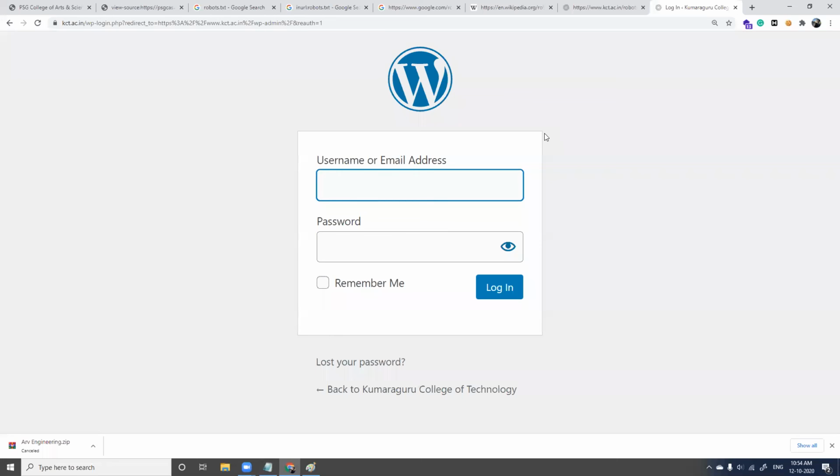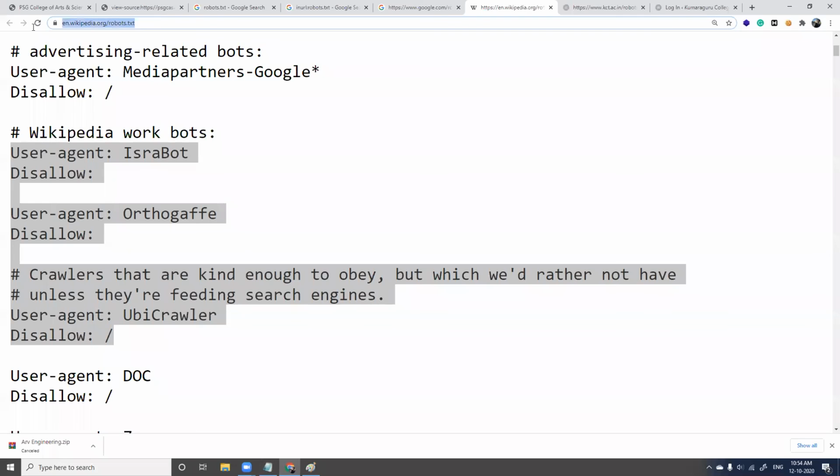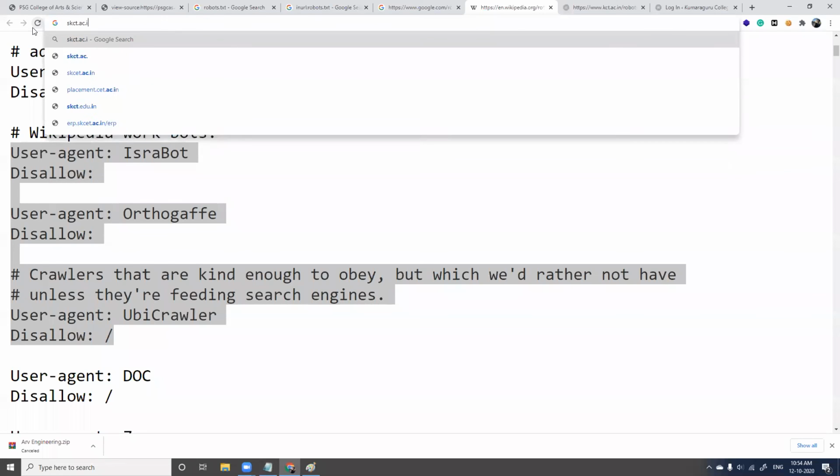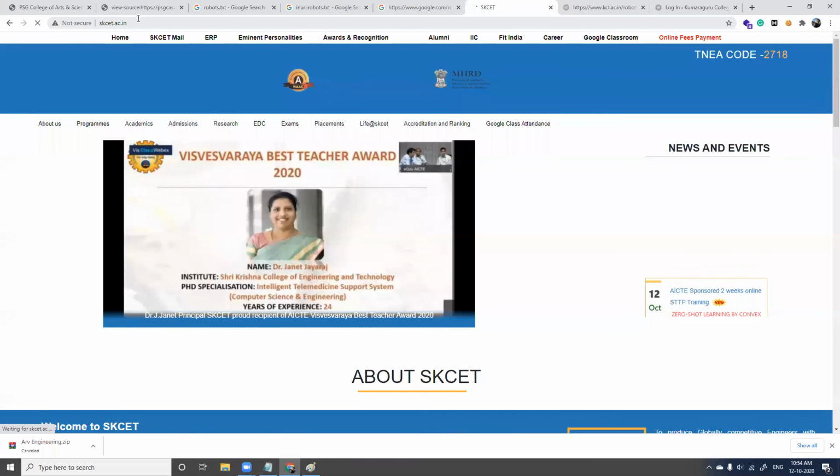We should know how to configure it and how to deal with it. For any website which you try to visit, try adding /robots.txt. We'll try another college website, SKCET, Krishna College.